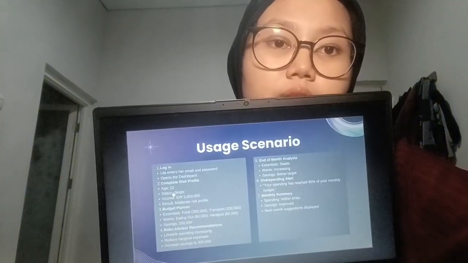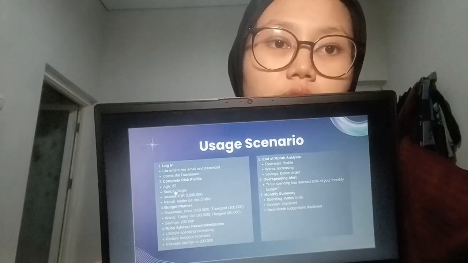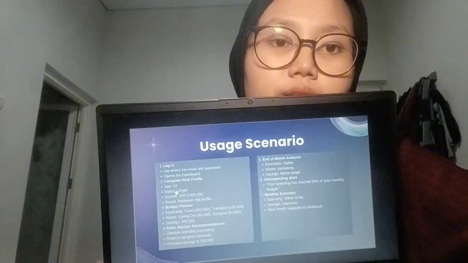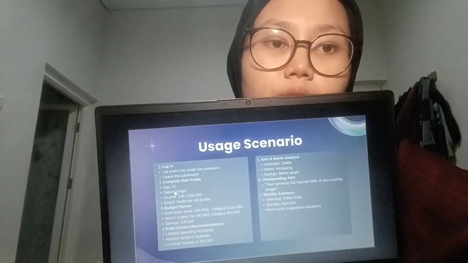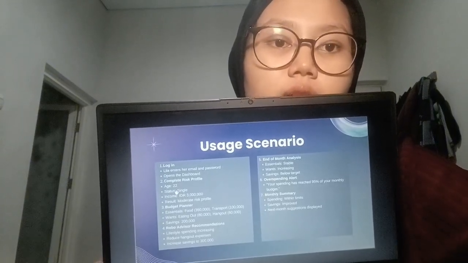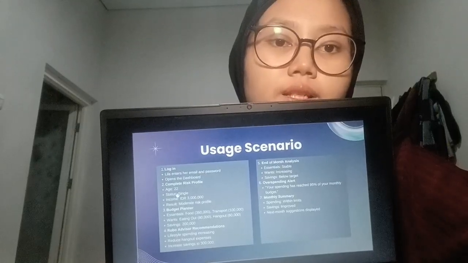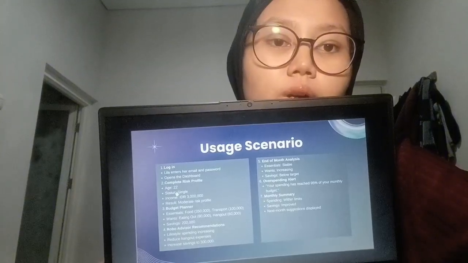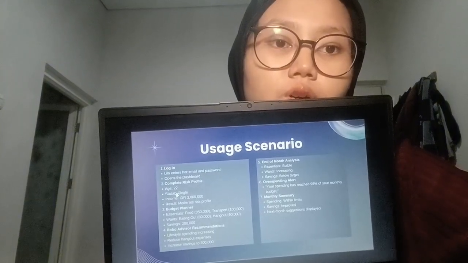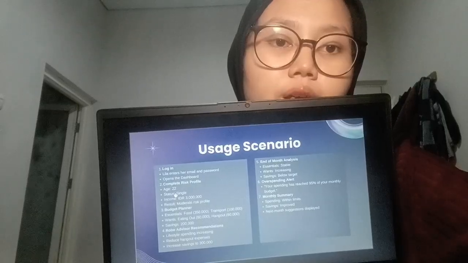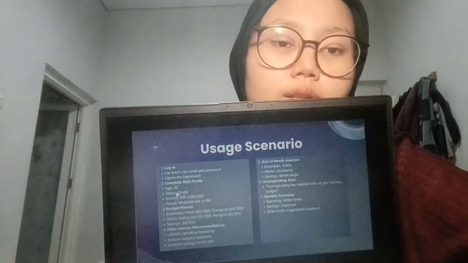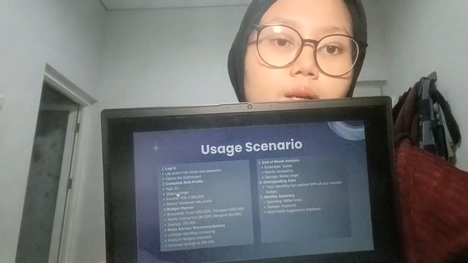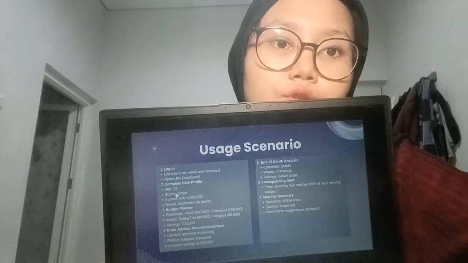Based on this information, the robo-advisor recommended that Lila reduce her hangout spending and increase her saving to around 300,000 rupiah. At the end of the month, the analysis showed that her essential expenses stayed stable, her hangout spending increased, and her saving was still below the target. Lila also received a warning that her spending is close to the monthly limit. Finally, the app gave her a summary and some suggestions for the next month.